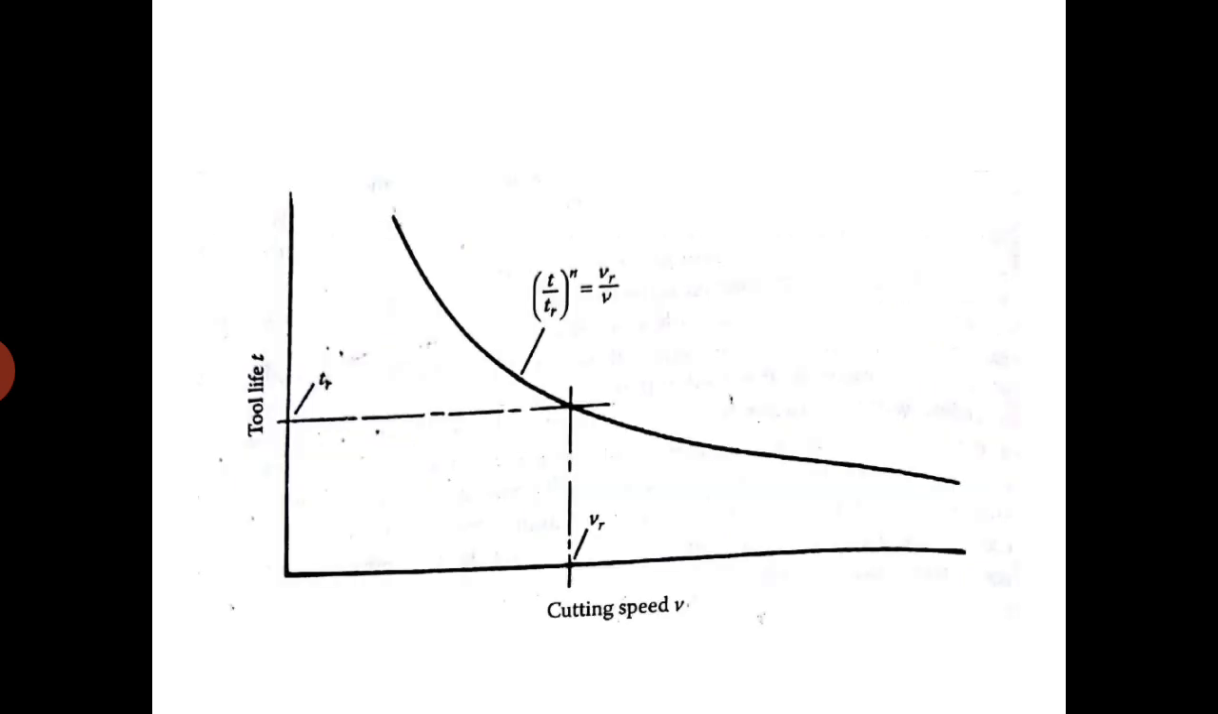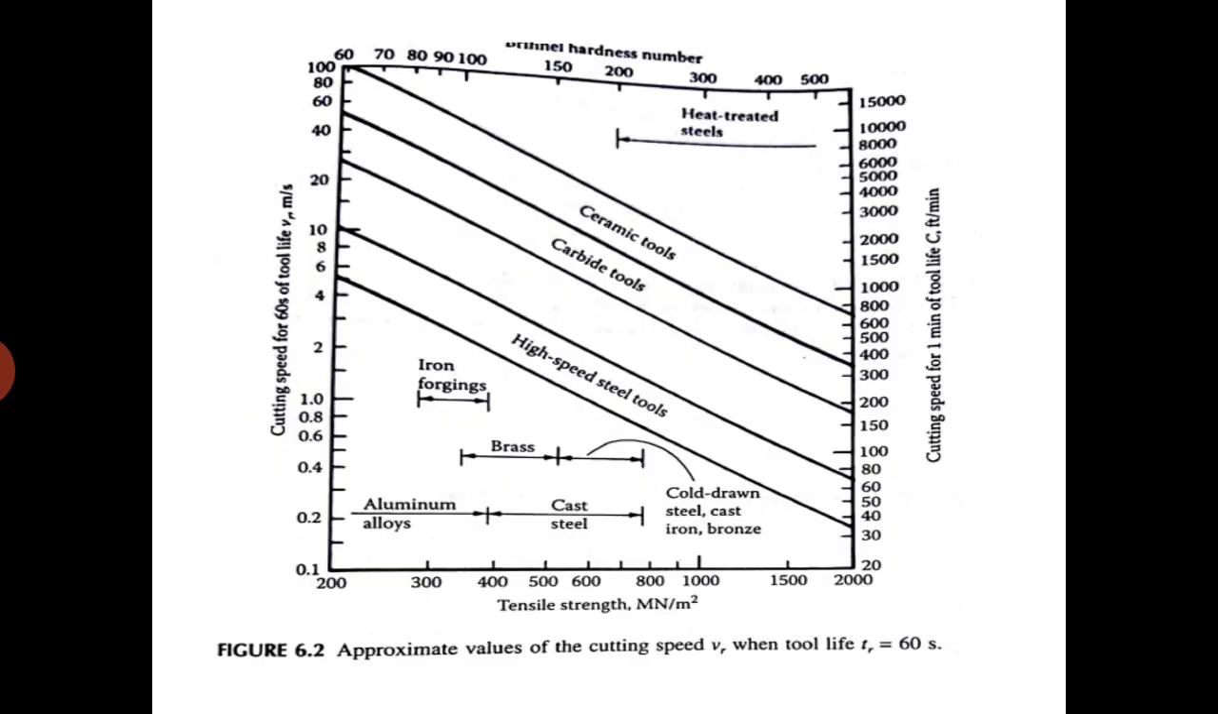This is a graph where tool life T is plotted against cutting speed V. This is the figure which indicates appropriate values of the cutting speed V_R when tool life T_R is equal to 60 seconds, where cutting speed is plotted against tensile strength.